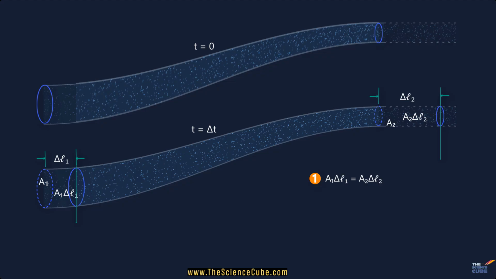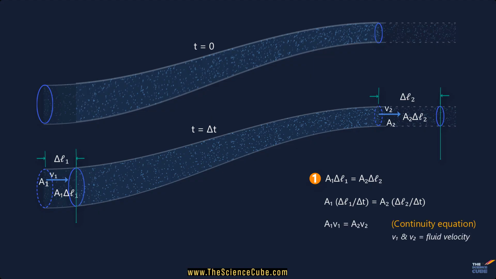Now, if we divide both sides by delta t, the time taken, we get A1 V1 is equal to A2 V2. And this relationship is what we call the continuity equation. It's just the idea that mass cannot suddenly appear or vanish inside the pipe.